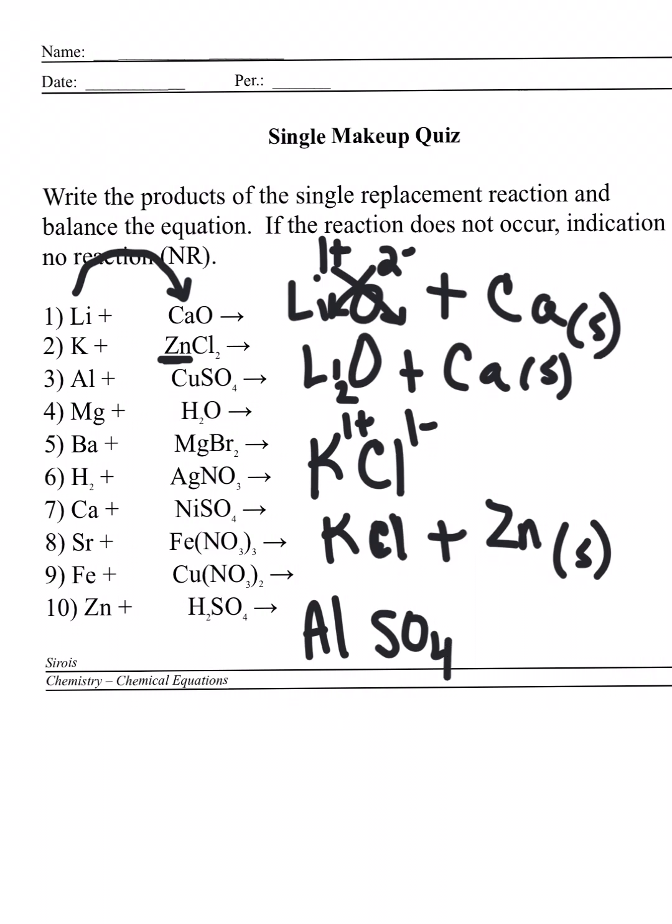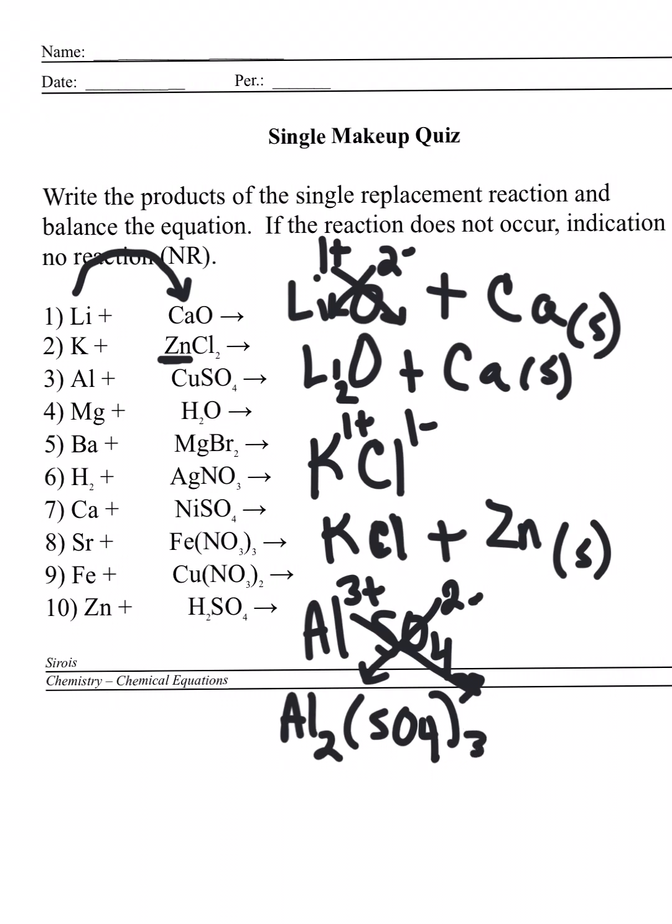AlSO4. Well, on your polyatomic ion sheet, you're going to find that sulfate has a charge on it, and that charge is 2-. And aluminum usually is 3+. So what we're going to do is crisscross those numbers just like normal. And what you get is Al2(SO4)3, and we'll need 3 of those. All right? And the result is actually that copper gets bumped off completely, and it goes back to being just a metal. It's shiny, it conducts electricity, it's hard, and that's the result of that reaction.